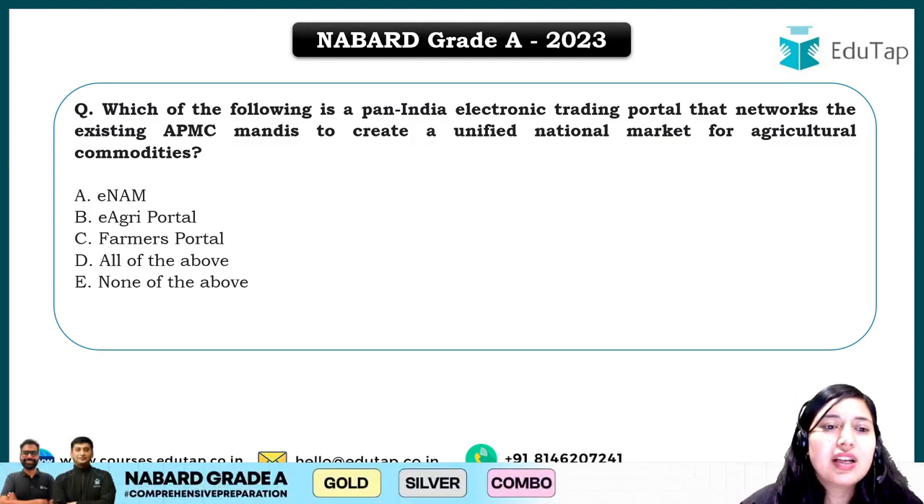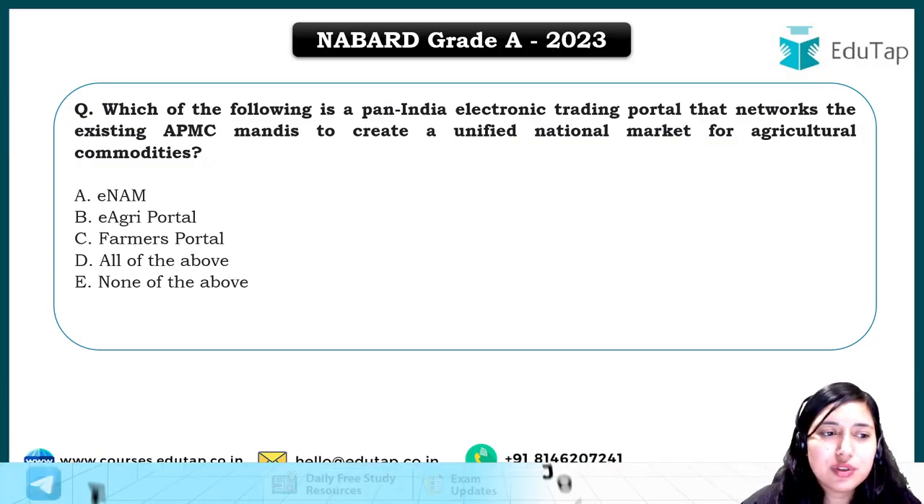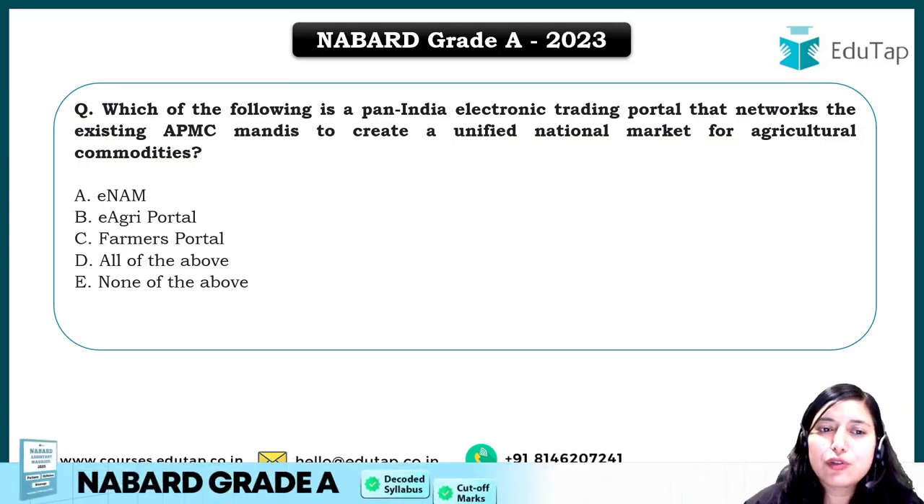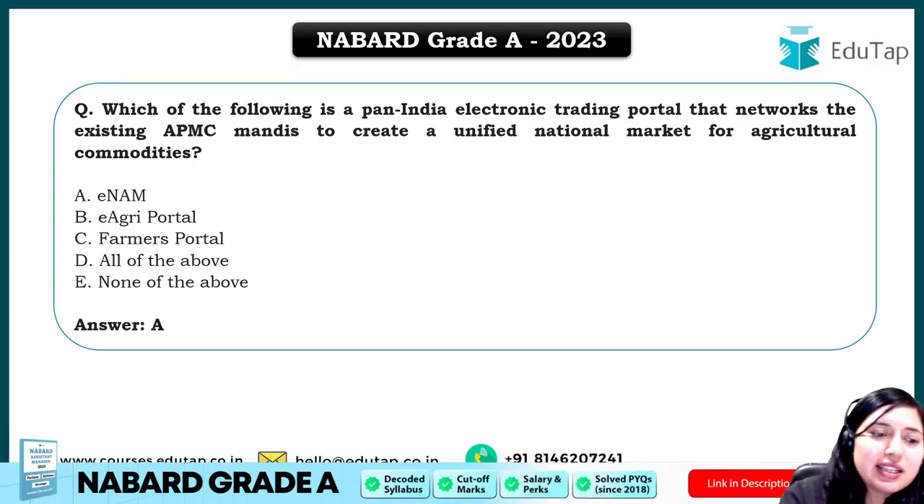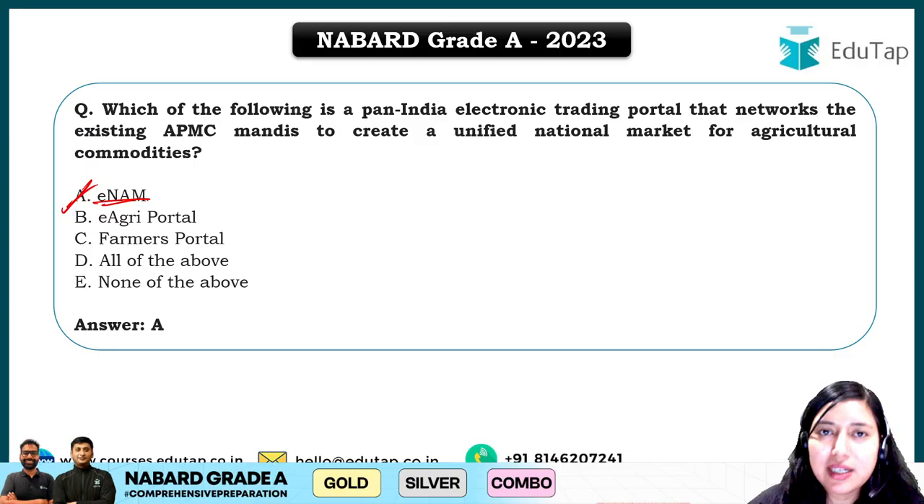Next question is, which of the following is a pan-India electronic trading portal that networks the existing APMC mandis to create a unified national market for agriculture commodities, right? So questions have been asked from portals and apps also. If you see any kind of news regarding any portal, you have to cover that, right? And for this, the answer will be eNAM. The eNAM portal has been created, and it can be called an online mandi, right?